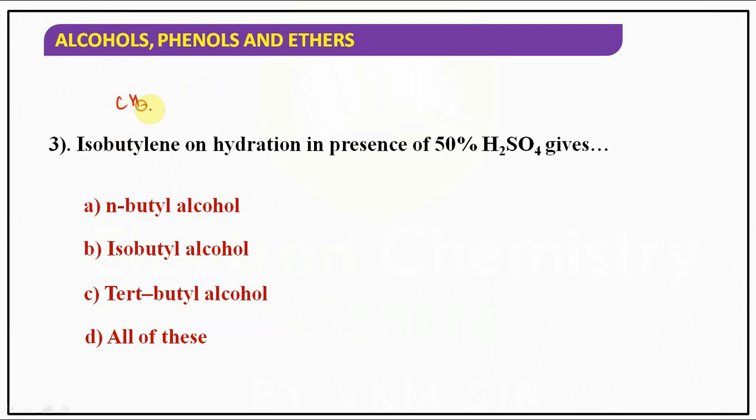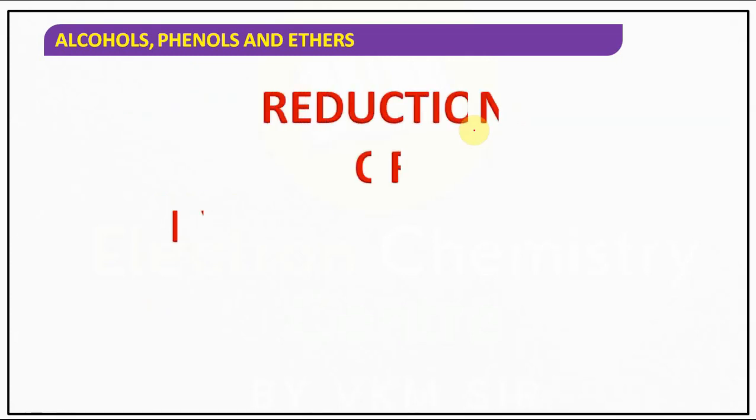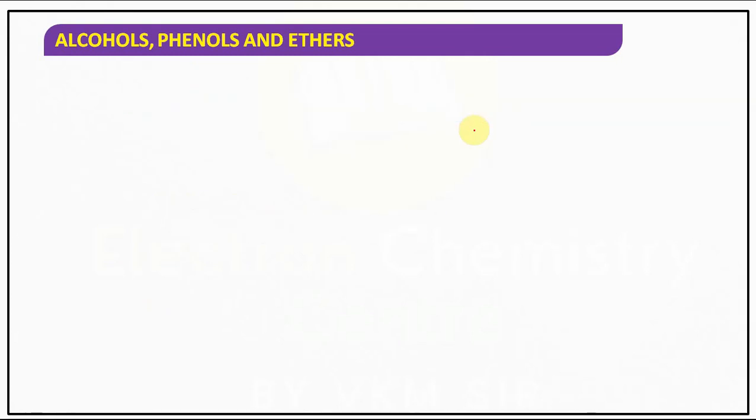Isobutylene. This is isobutylene. On hydration in the presence of 50% H2SO4, meaning dilute H2SO4, it gives which alcohol? Tertiary butyl alcohol. That is direct hydration of alkene. So far, under indirect hydration of alkene, I had discussed hydroboration oxidation. Now the second one, what do we have?